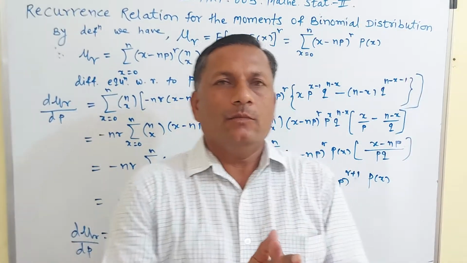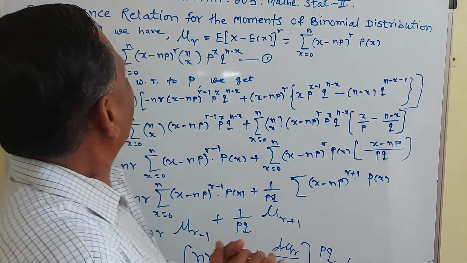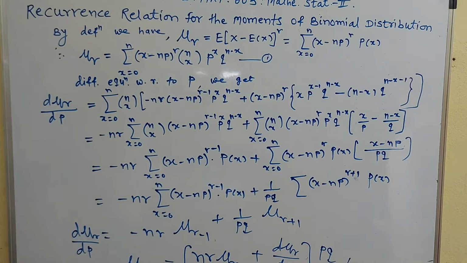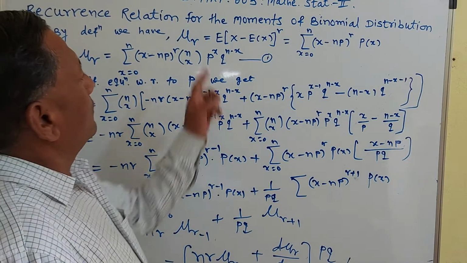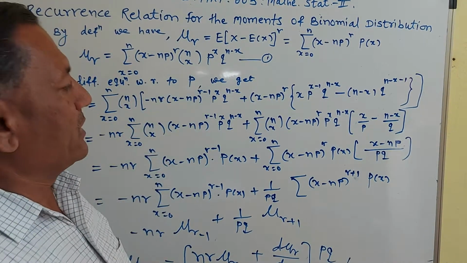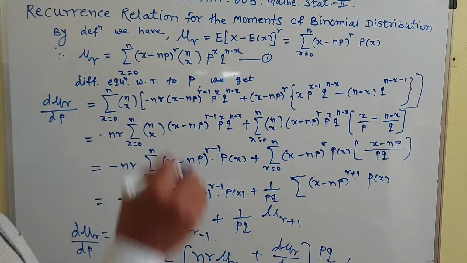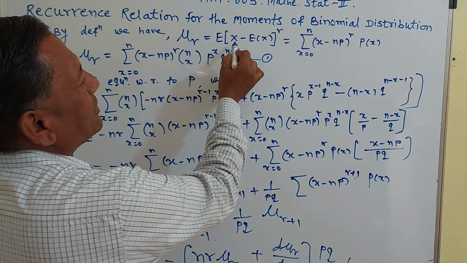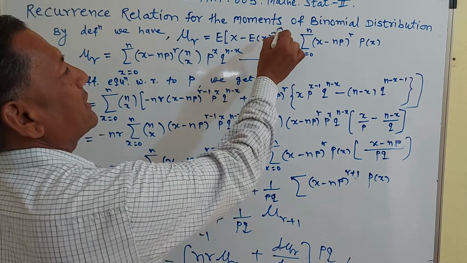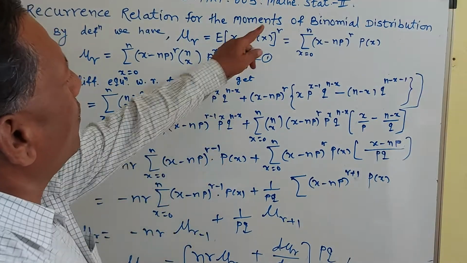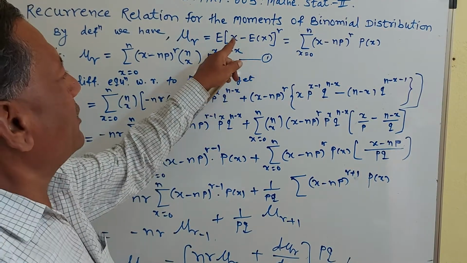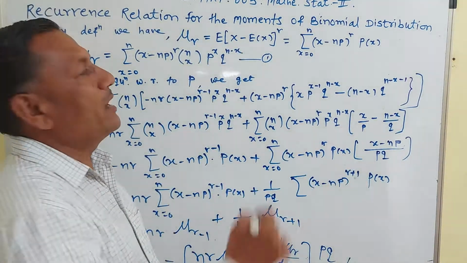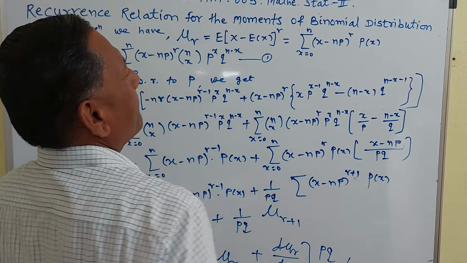Hello students, today we see the recurrence relation for the moments of the binomial distribution. So what is the recurrence relation for the moments of the binomial distribution? By the definition of moments, we know that mu r is equal to the expectation of (X minus E of X) raised to r. Here X is a binomial random variable and E of X is the mean of the binomial distribution, and E of X is np.